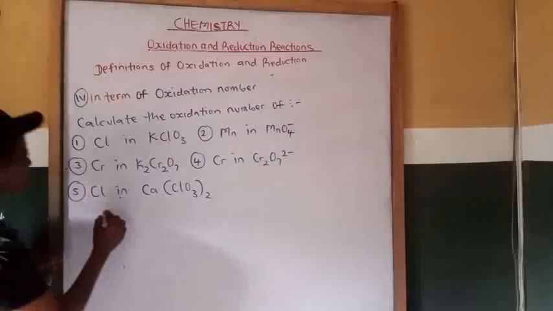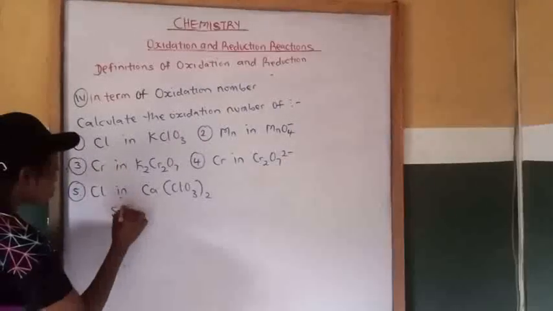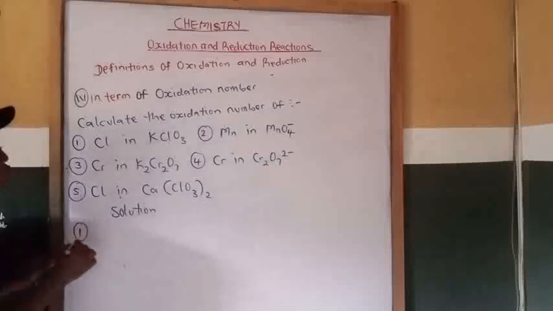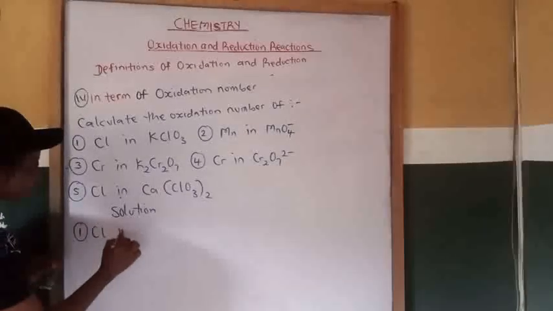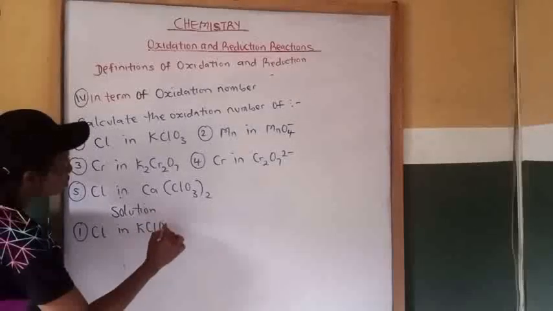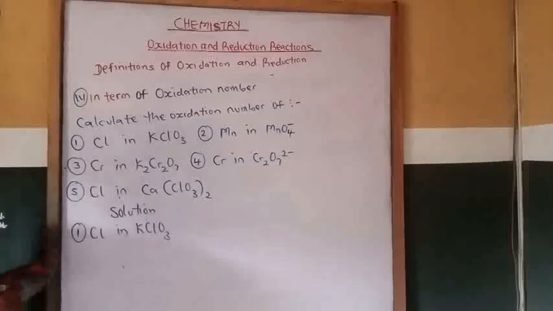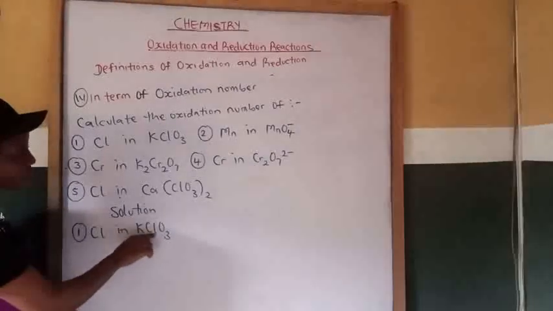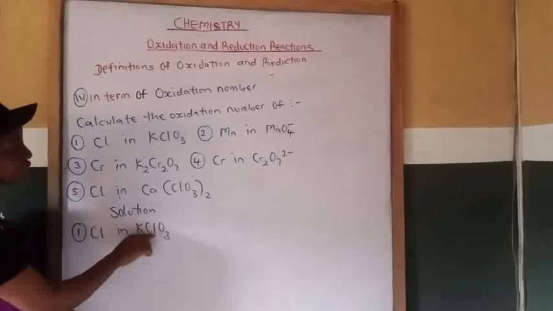So let's look at number 1. We are looking for the oxidation number of chlorine in KClO3. So from this compound, we make chlorine the subject of the formula.